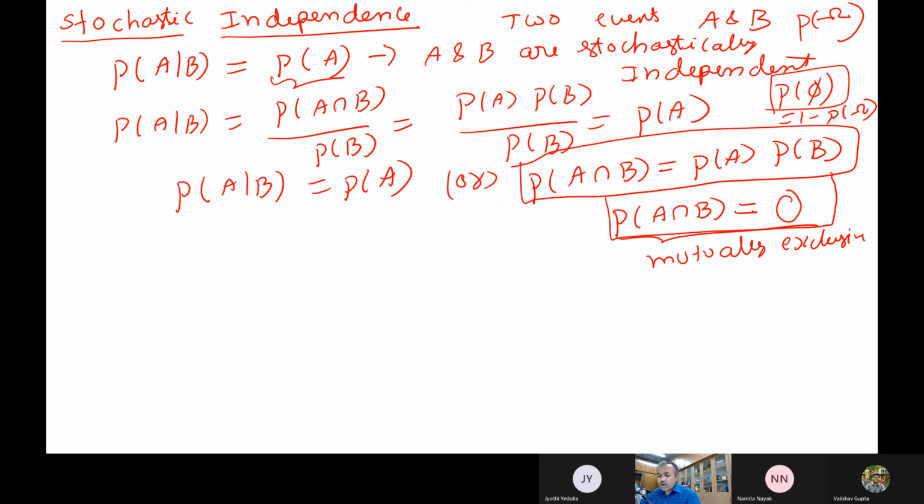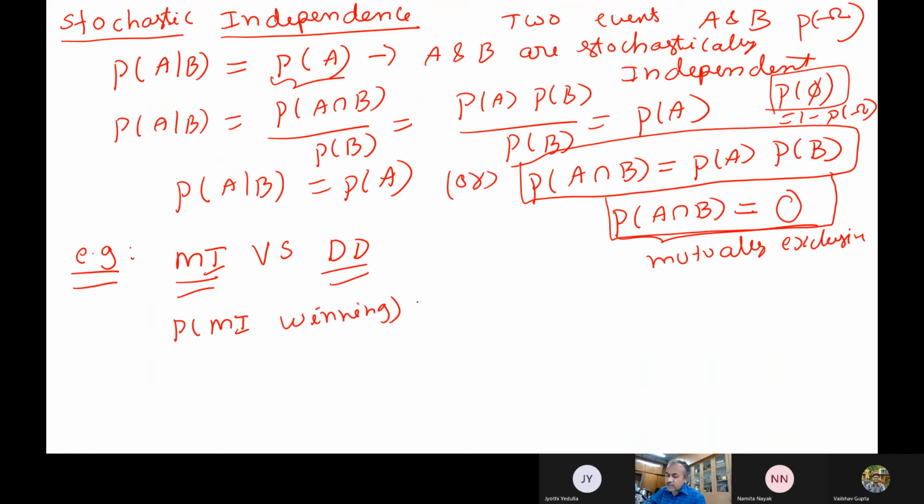Sometimes people get confused. So let me give you an example. In cricket, I think all of you watched some IPL. There is a match, Bombay Indians versus Delhi Daredevils or something. Somebody has said the probability of Bombay Indians winning this match is 1/6. Similarly, I have another match happening, Chennai Super Kings versus Deccan Chargers or whatever. This is another match.